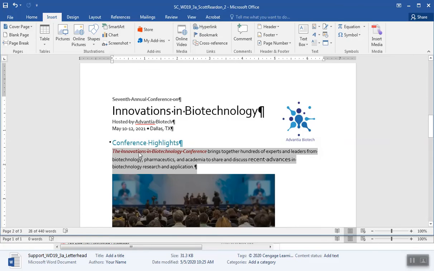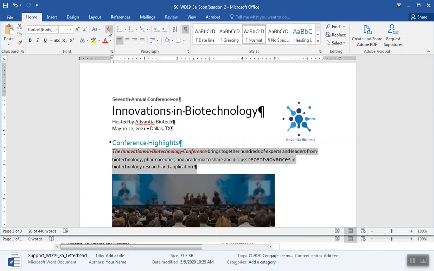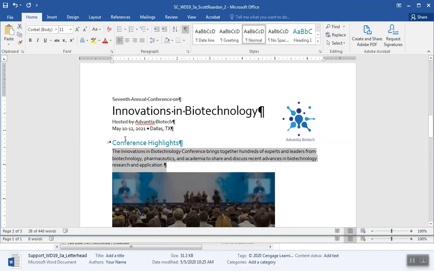I've got this text here, some text over here, and here's a different text as well. And here's where I can always tell as a teacher when students have been copying and pasting stuff in a research paper. They end up copying and pasting directly from the internet to their paper. They don't put any parenthetical reference. They don't cite their sources. And then they wonder how in the world I knew that they were copying and pasting, because they didn't bother to change their formats. So on my Home tab with that text selected, I am going to come up to Clear All Formatting and click. And that formatting is now consistent.